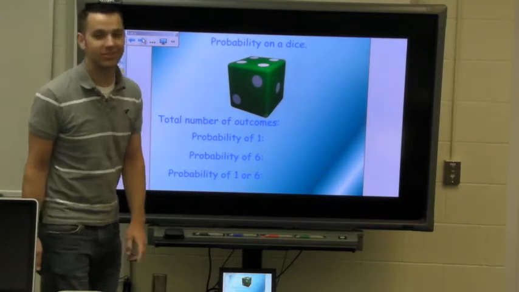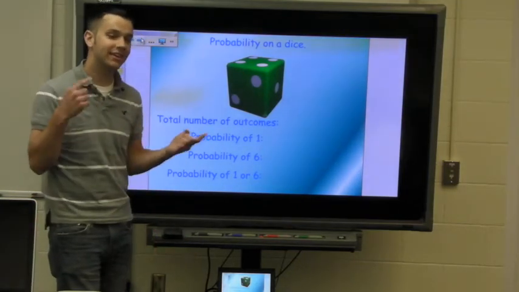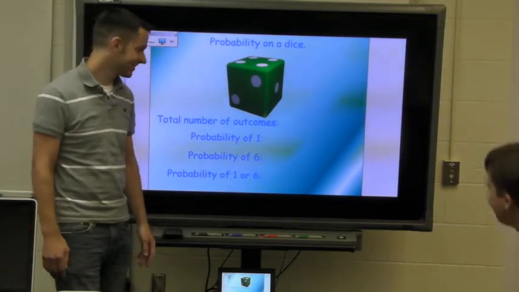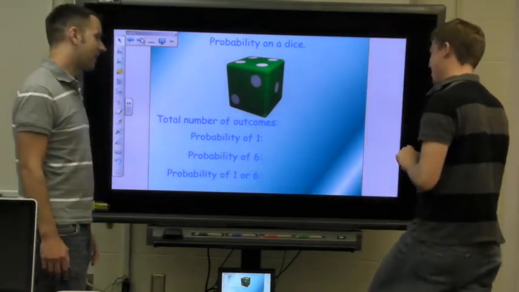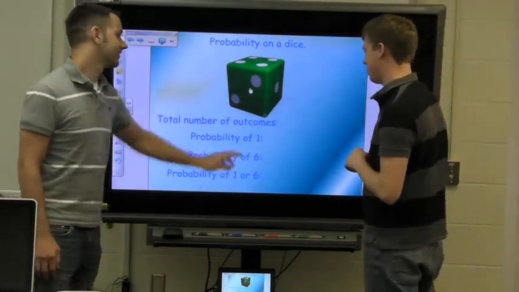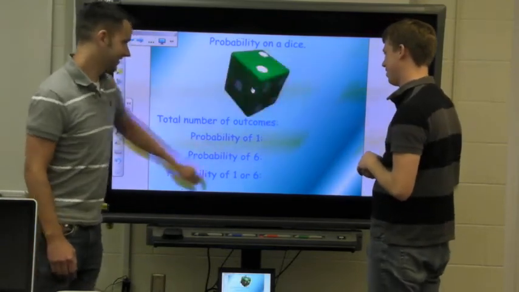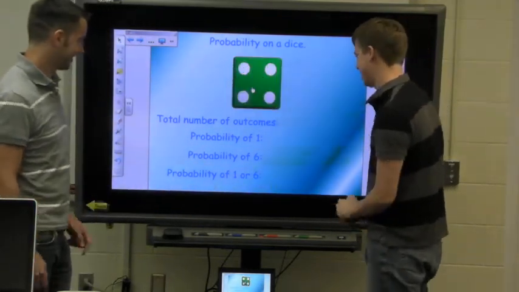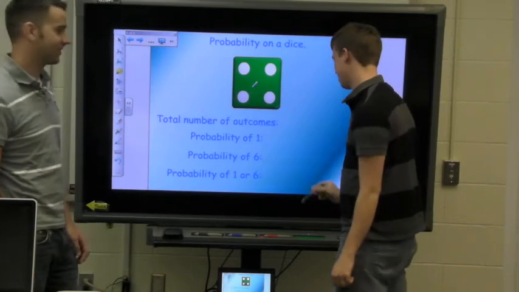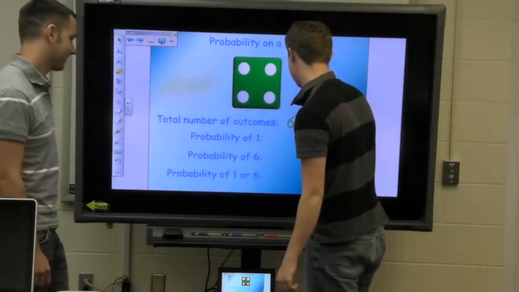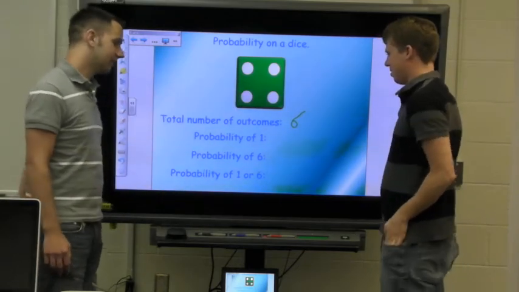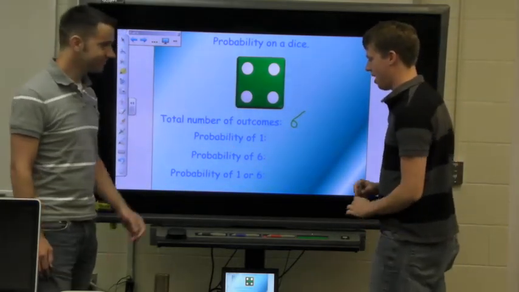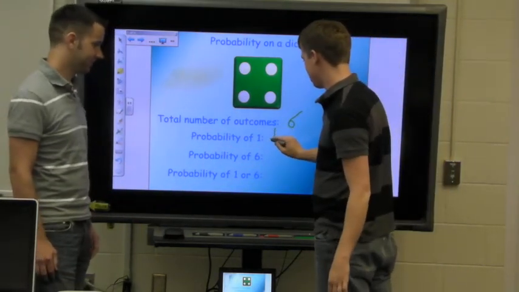Okay, now we're going to look at the probability on a dice. I need another person to come up and help me. So Andrew, what is the total number of outcomes on this? Look at this dice. 6. 6 possible outcomes. What is the probability that if you roll this dice, you would get a 1? 1 out of 6. Very good.